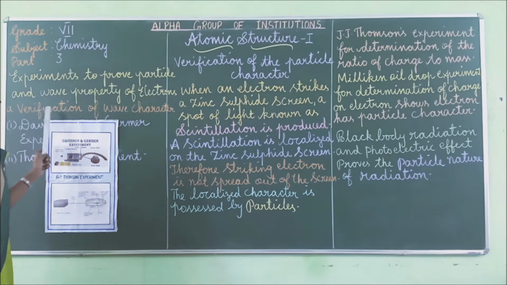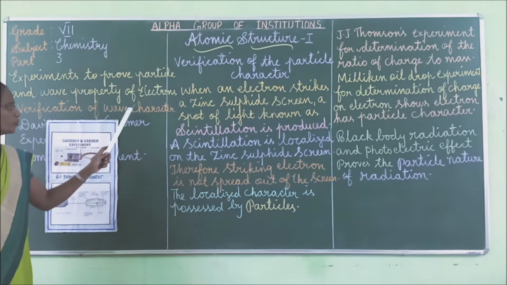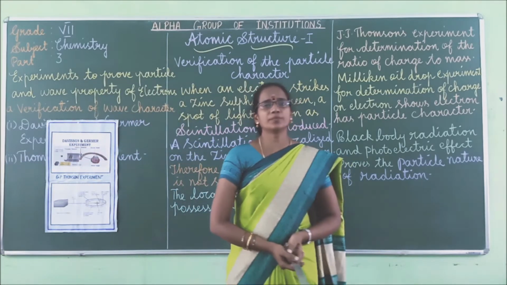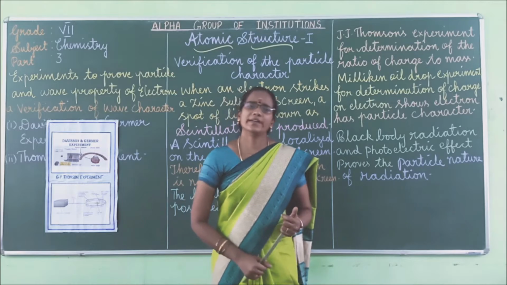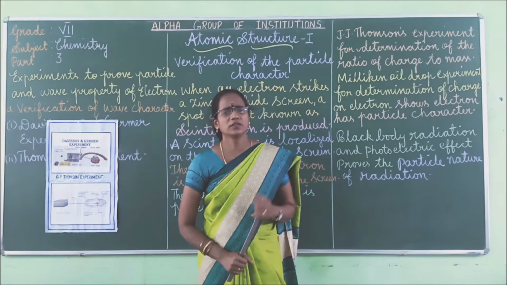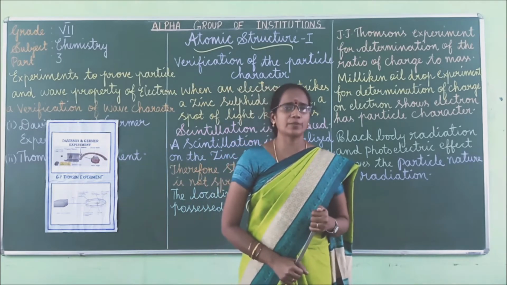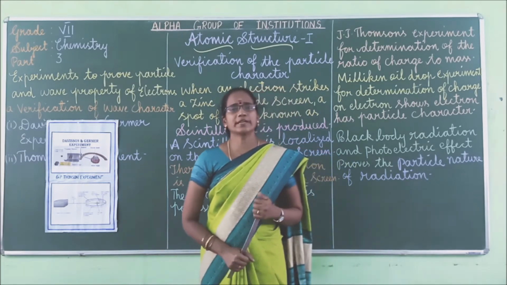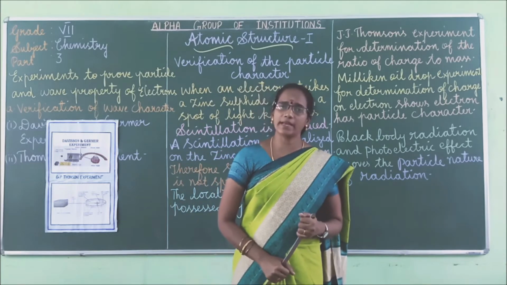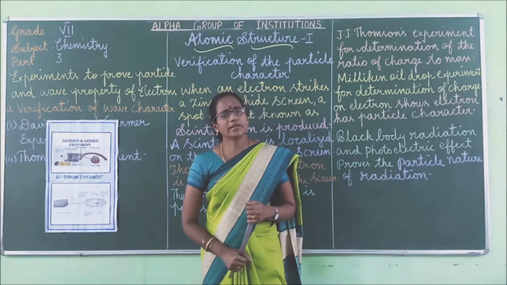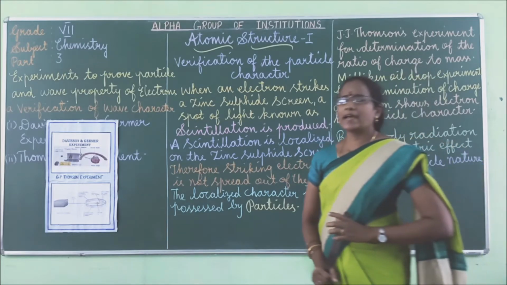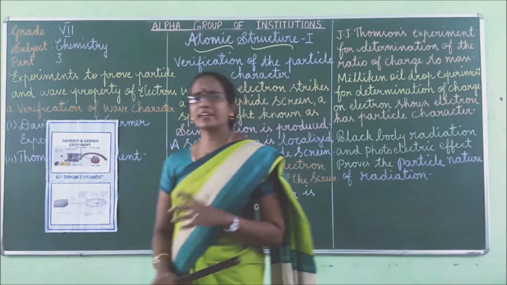Okay, first let me discuss about verification of wave character. One is about Davison and Germer experiment. Davison and Germer, in the year 1927, they carried out an experiment, and it was popularly known as Davison and Germer experiment. So in 1927, Davison and Germer, they observed a beam of electrons.